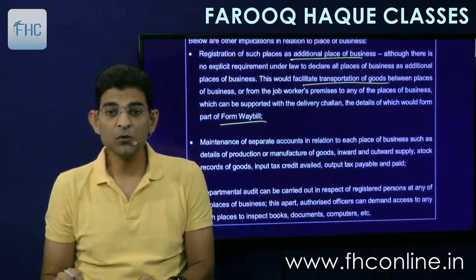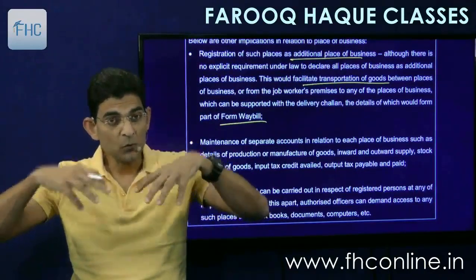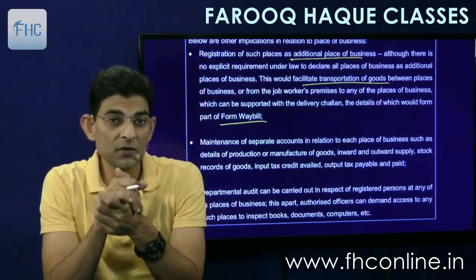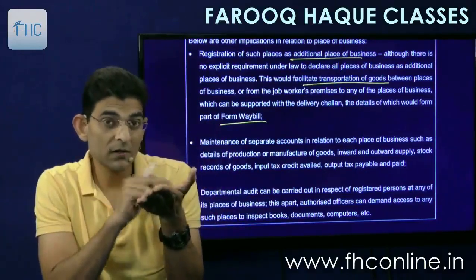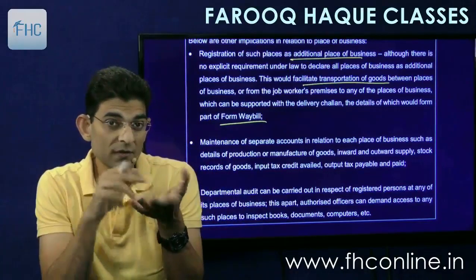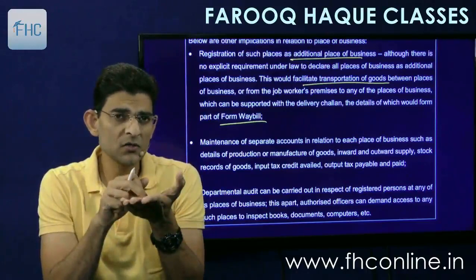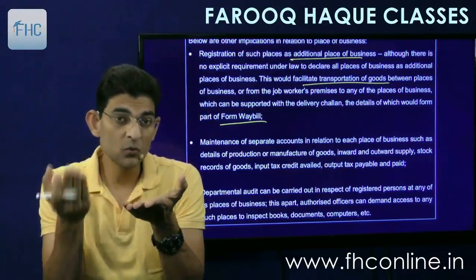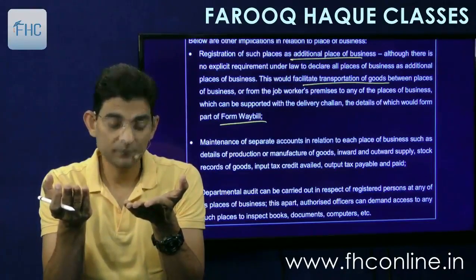So it is important to register them as additional places of business, because tomorrow if I want to send some goods from the Nagpur office to the Pune office, if the Pune office is not shown as an additional place of business, then it will become difficult to send. But if it is shown in my registration certificate, then the goods can be easily sent, and the e-way bill can also be made accordingly.